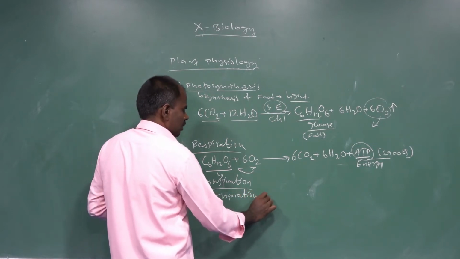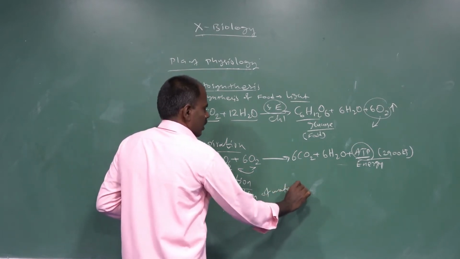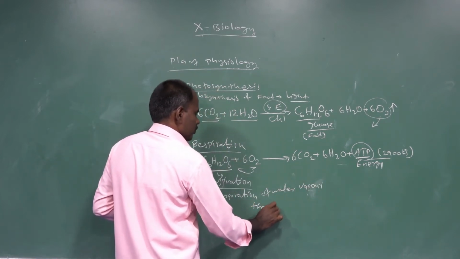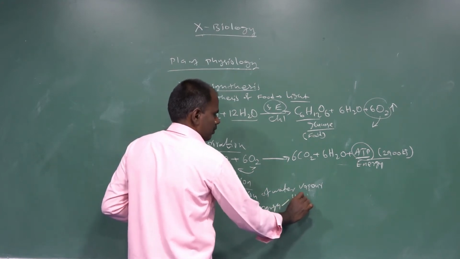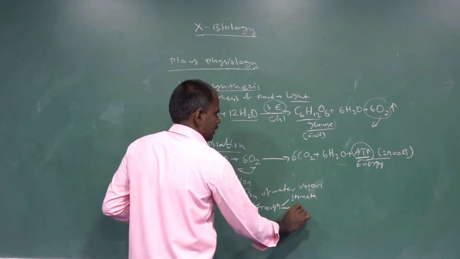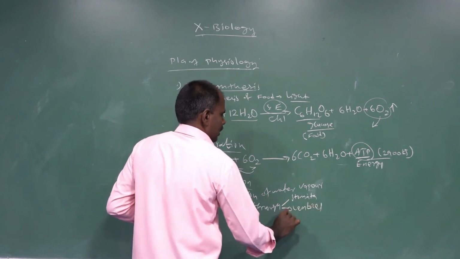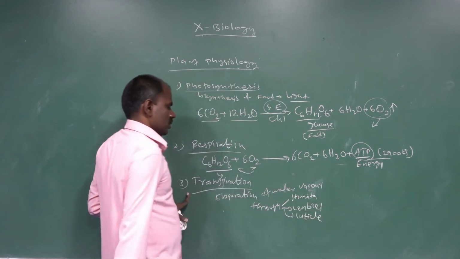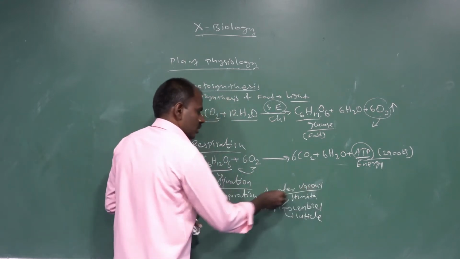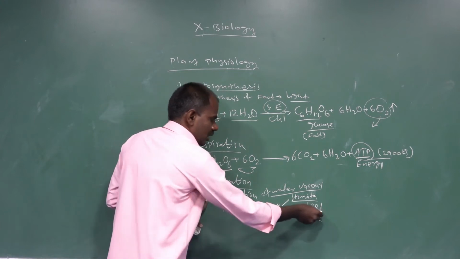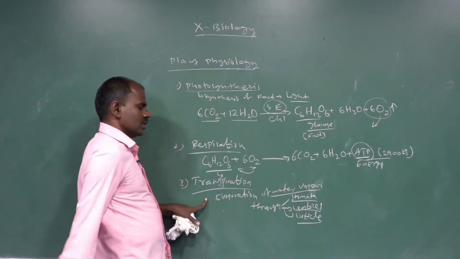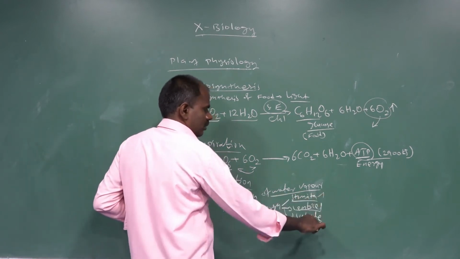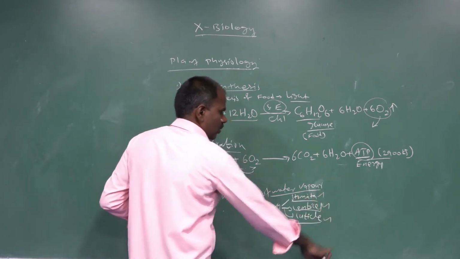Transpiration means evaporation of water vapor through stomata, lenticels and cuticles. The evaporation of water vapor occurs through the stomatal region, the lenticel region and the cuticle region. There are three types of transpiration: stomatal transpiration, lenticular transpiration and cuticular transpiration.